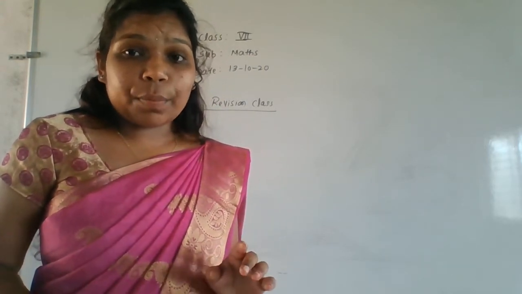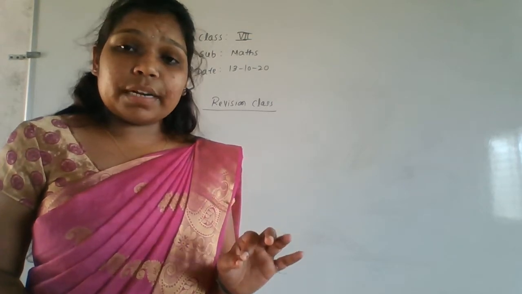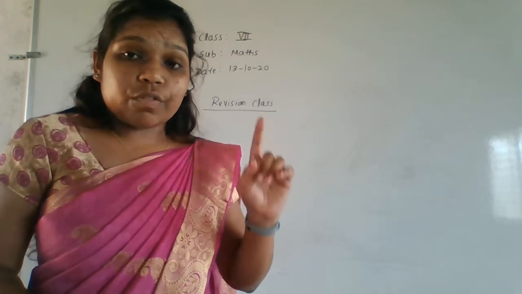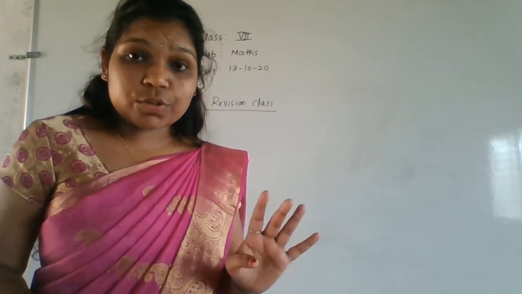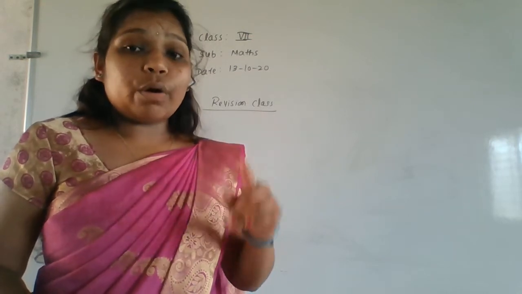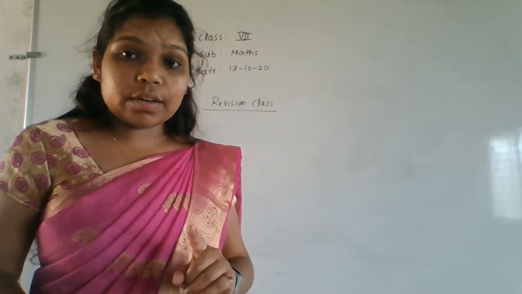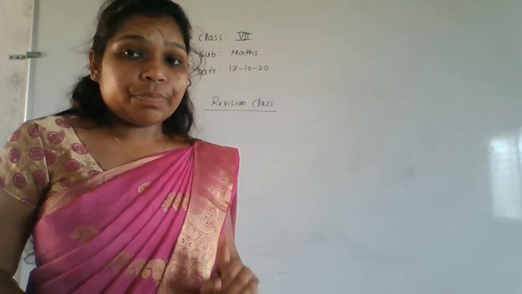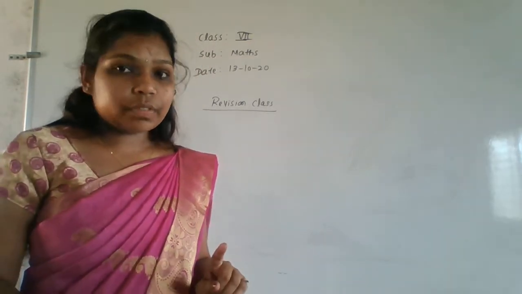Getting how to write the properties? Whenever they ask for the property, you have to write the general formula also. What is the general formula for the closure property? a plus b is equal to c, for all a, b, c belonging to integers. That you have to write here.